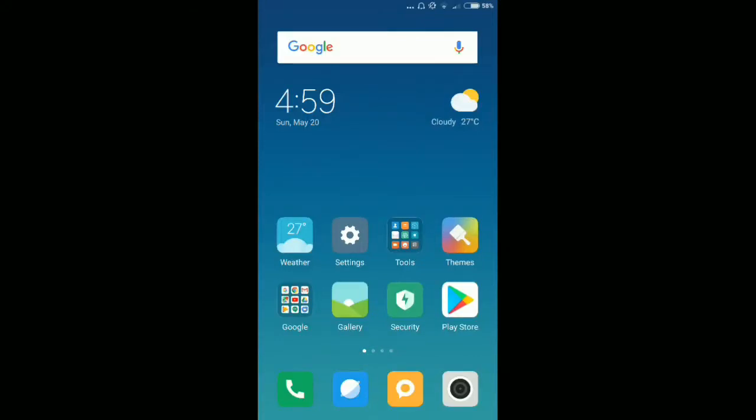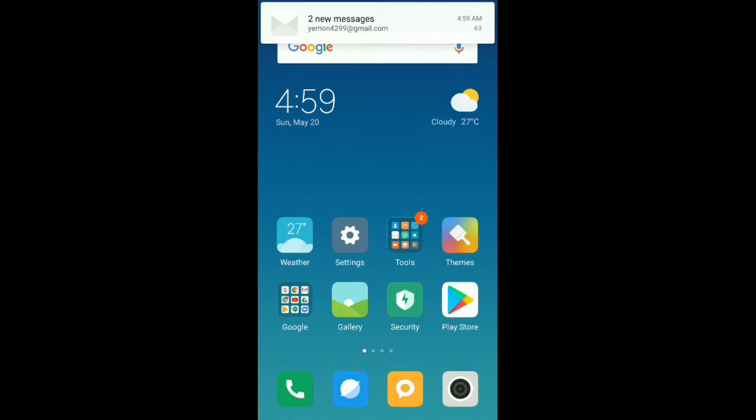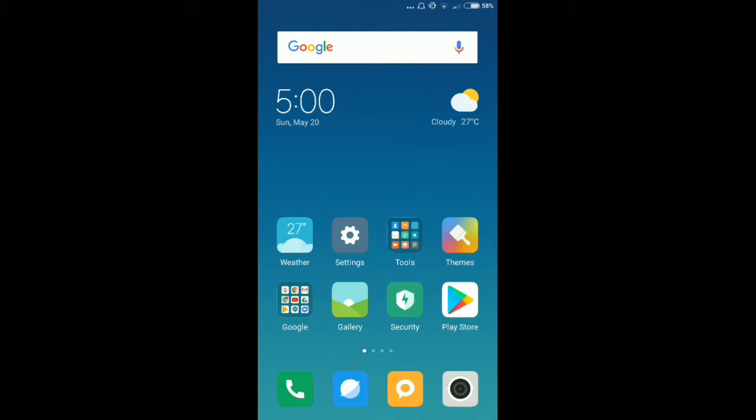So friends, in my last video I showed you how you can play House of the Dead 1 on your Android device. The game runs properly on your device, but there was a problem with this game, and the problem is the sound. The sound is not too good to hear. So in this video I'll show you how you can fix the sound. Without wasting any more time, let's get started.